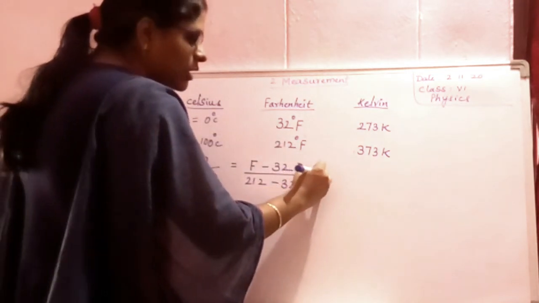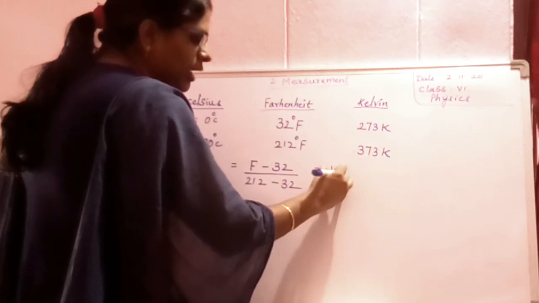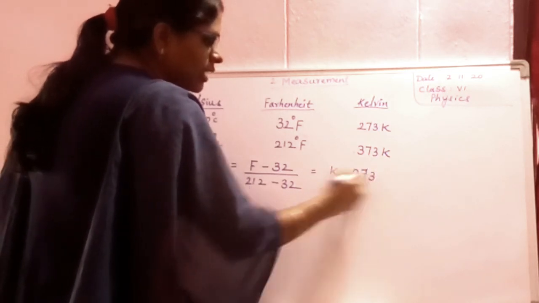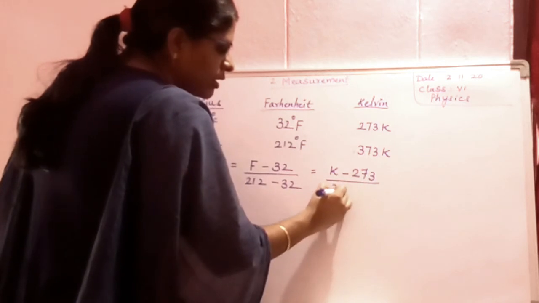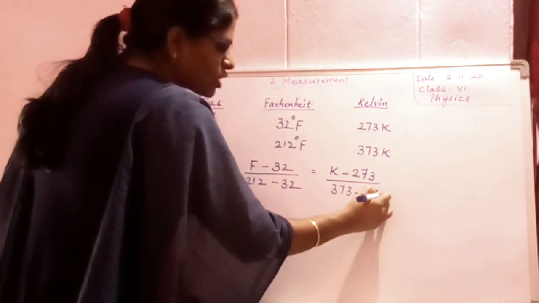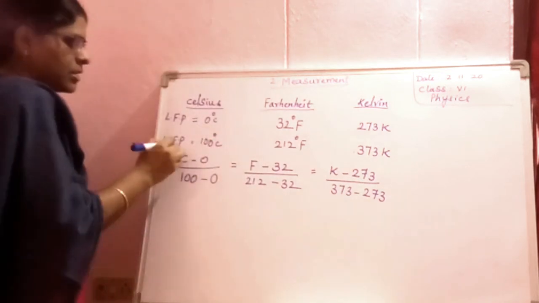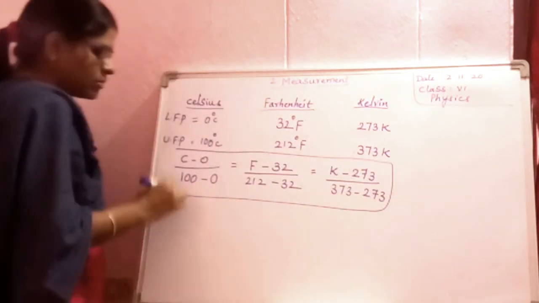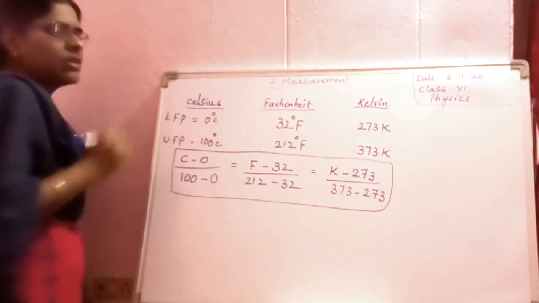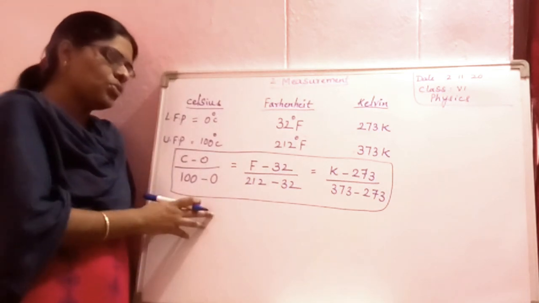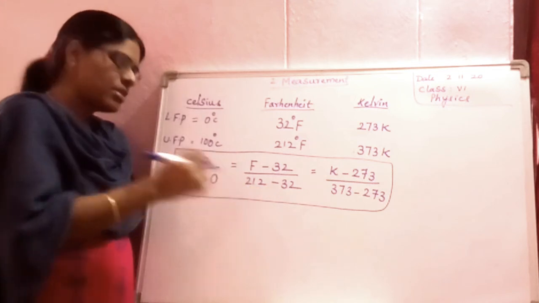Again is equal to K minus 273 by 373 minus 273. Note down this formula, children. This formula gives you the conversion.